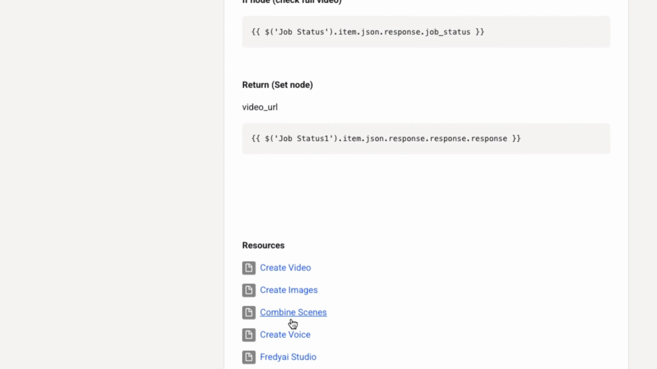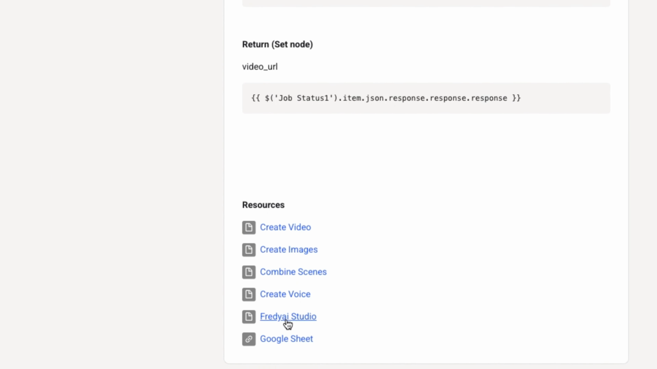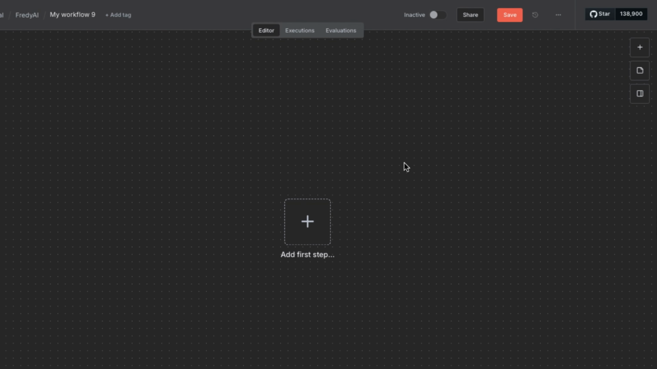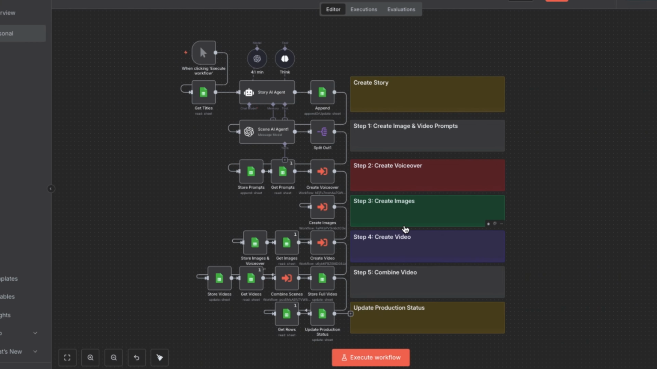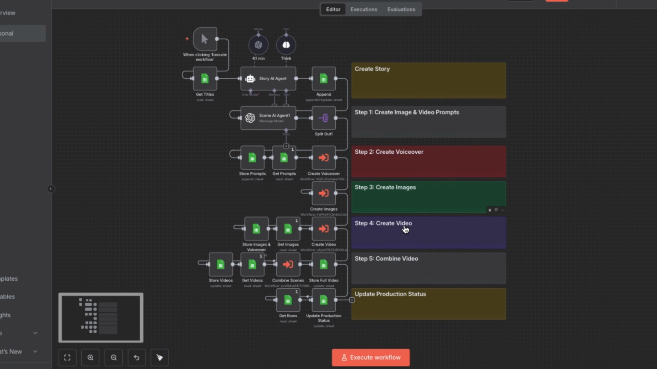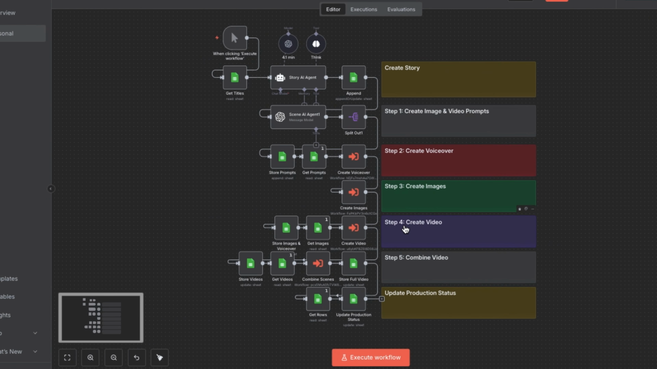Now that we've successfully set up N8N hosting, you can access the template for this workflow in our community inside the classroom. Scroll down and download the templates. Then go to N8N, create a new workflow, click Import from File, and upload the blueprint file you just downloaded from the community. I'm going to walk you through how I built this workflow step by step. As you can see, this workflow is broken down into 6 to 7 steps.